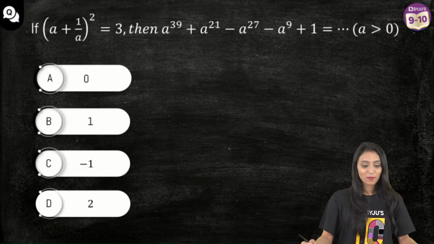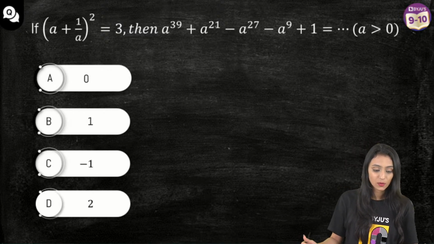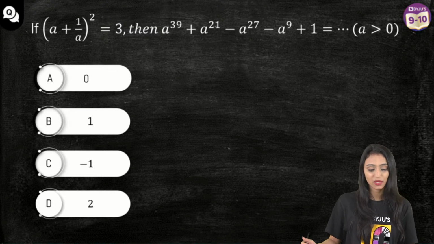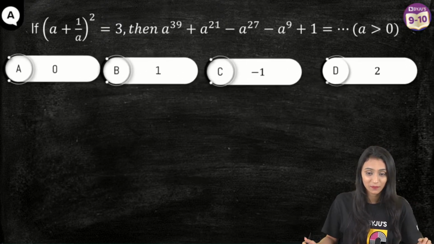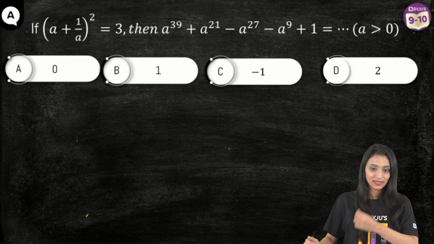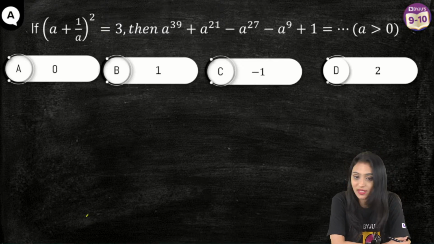All right, let's move to the next question. If a plus 1 by a whole square is equal to 3, then a to the power 39 plus a to the power 21 minus a to the power 27 minus a to the power 9 plus 1 is equal to what? Where a is greater than 0. Trust me, it is a very tricky one. Yes, any answers? Any guesses?